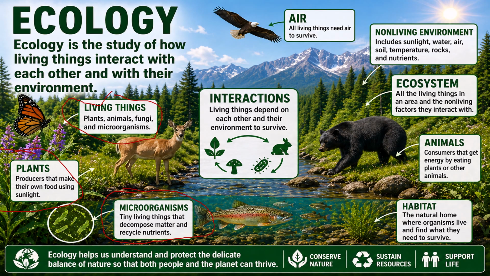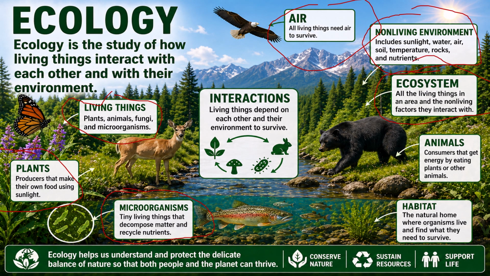Air. All living things need air to survive. Non-living environment. It includes sunlight, water, air, soil, temperature, rocks, and nutrients. Ecosystem.